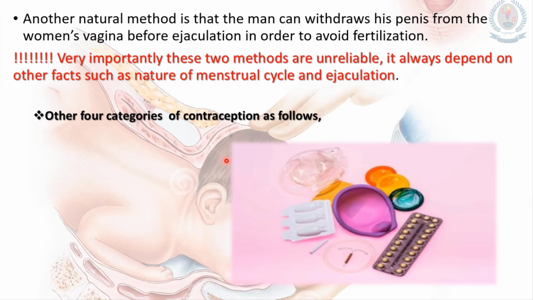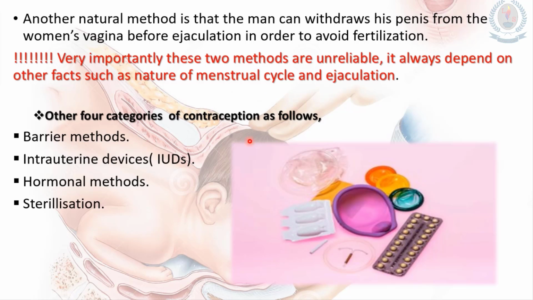So if I teach some further details about contraception methods, we mainly need to identify 4 categories, which are barrier methods, intrauterine devices, or sometimes we call them IUDs, hormonal methods and sterilization. So we are going to look at these methods one by one in the next slide.